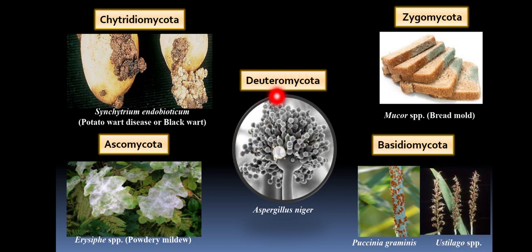Then the last one is Deuteromycota. This is also called the dustbin fungi because it includes only the asexual group of fungi. The fungi included in this group lack the sexual stage. Whenever any fungus is discovered, if it lacks a sexual stage, it will be included in this group.